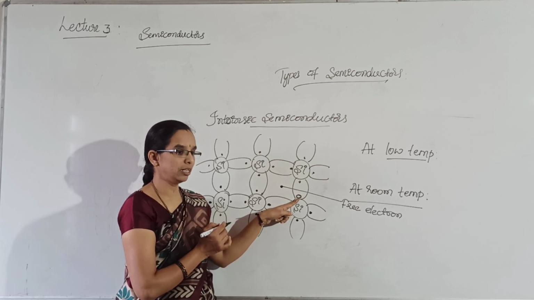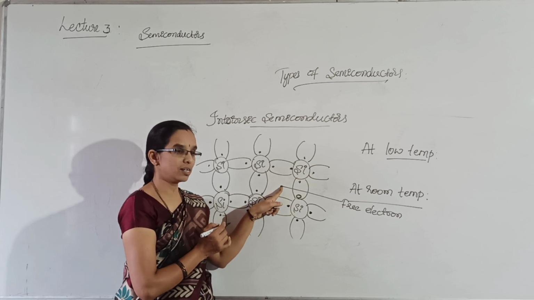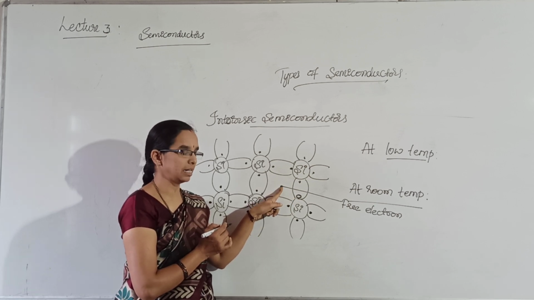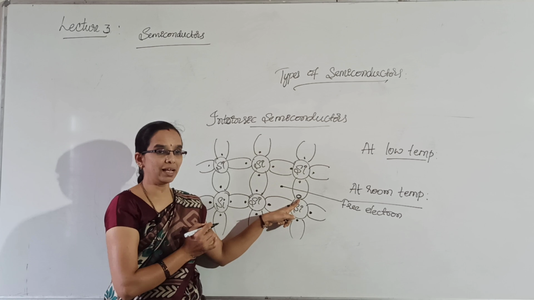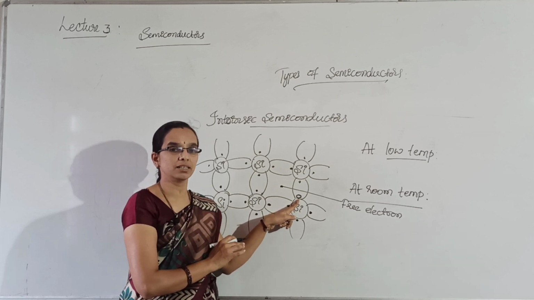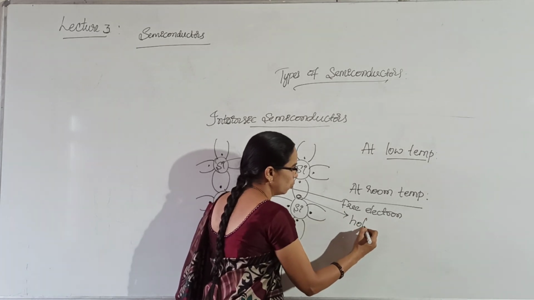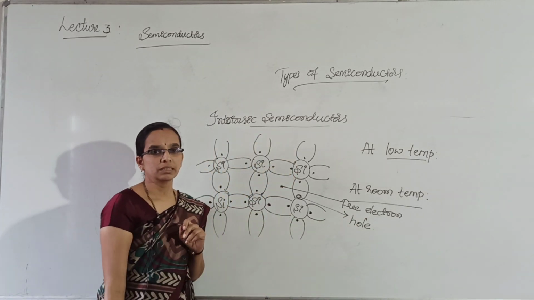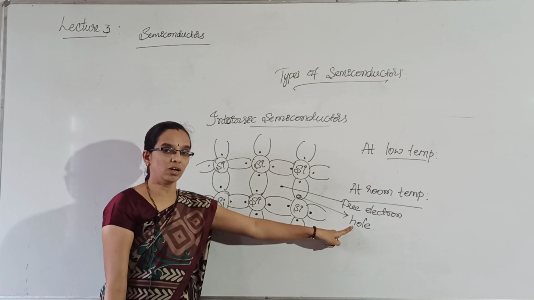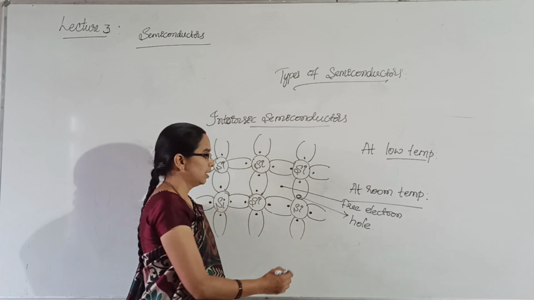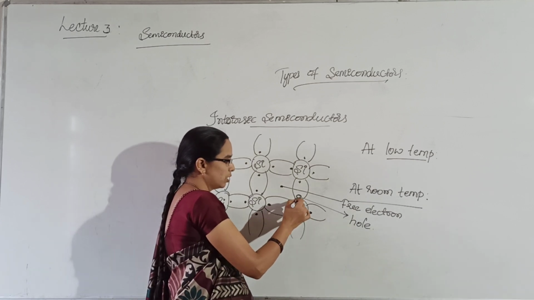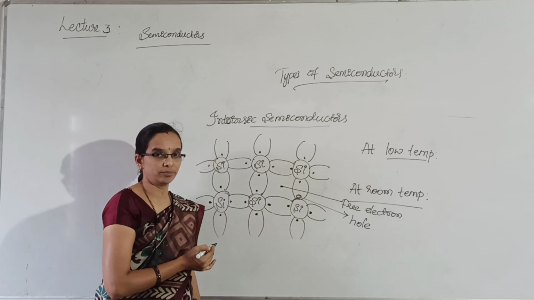It got some thermal energy and jumped to the conduction band and became free for conduction. The place where the electron was present earlier, this vacancy, is called a hole. Vacancy is called hole.